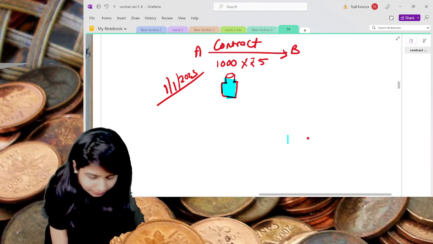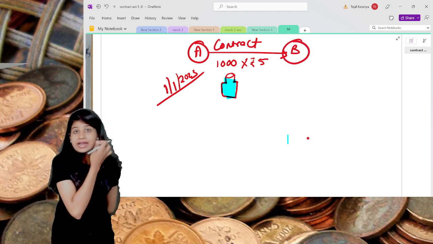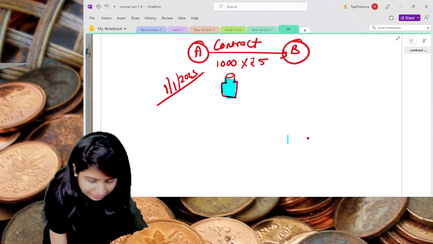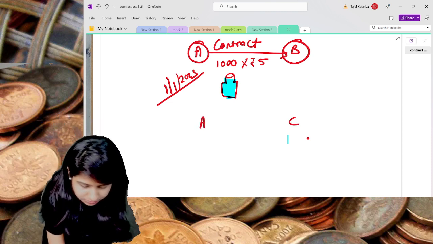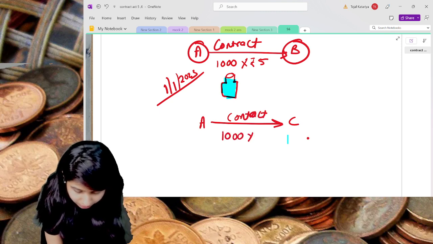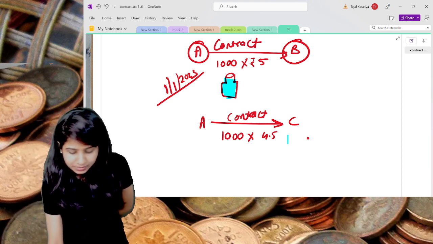Now because A wants to deliver 1000 bottles at rupees 5 each to Mr. B on the 1st of June, he makes another contract with Mr. C for 1000 bottles, but at 4.5 rupees each.